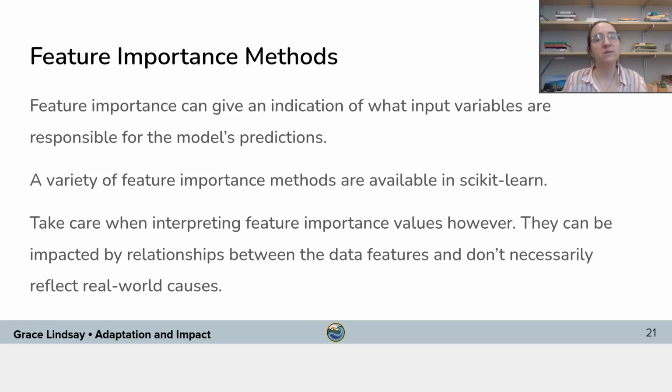It's the relationship that the model learned, but sometimes the model can learn those relationships for the wrong reasons. So that's just some caution to have. It can be useful to understand how your model is working. You can use these feature importance methods. And the goal is eventually to be able to say something about how the real world works if your model is capturing the relationships that exist in the real world, but you have to be careful in interpreting those.